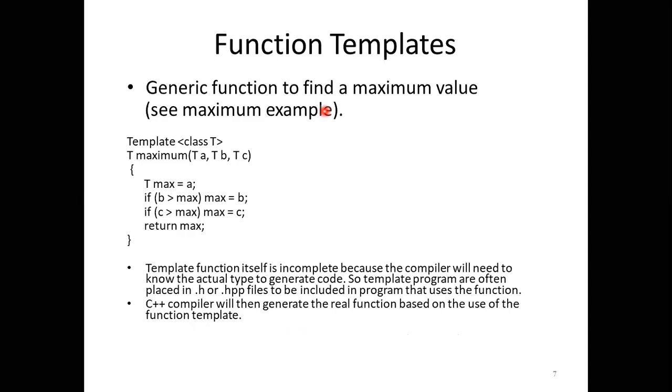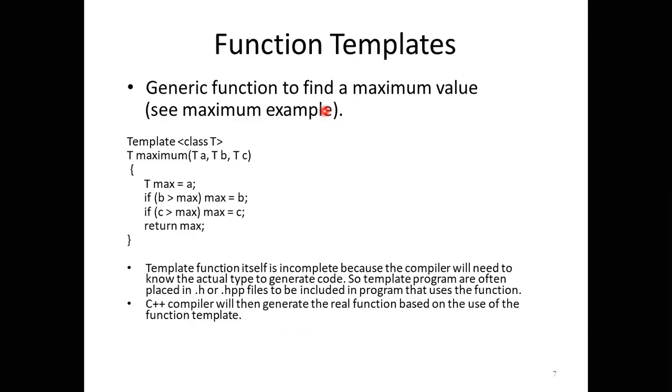Okay, so for this template function, the compiler needs to know what type of generic code or data types you are going to use. The template program can be included as a part of header files also.